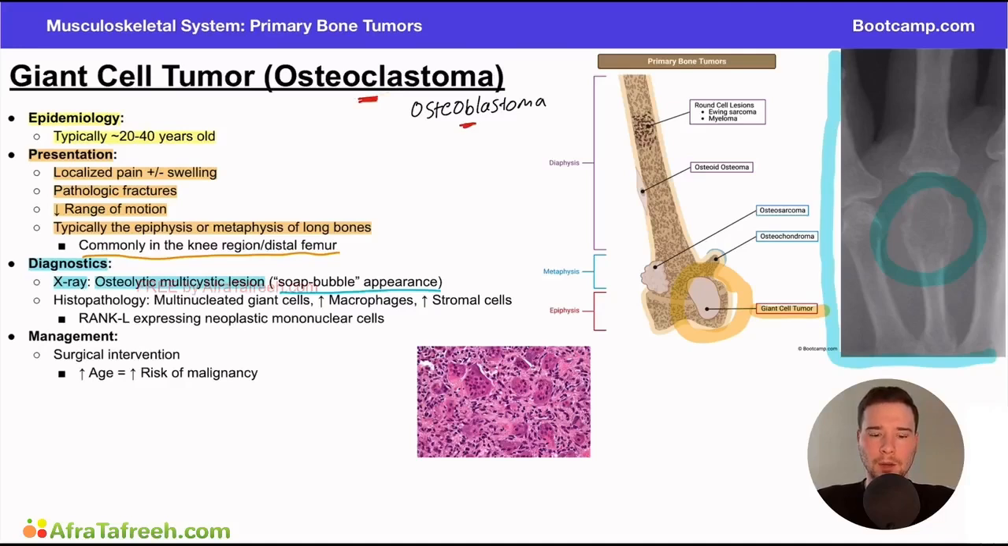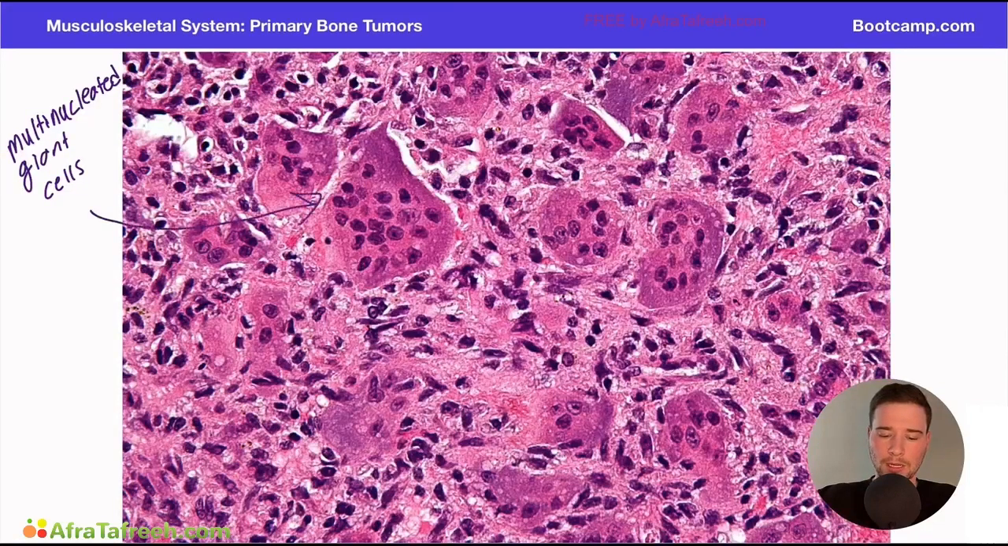Another key thing they like you to know for test day is about the histopathology here, and that we'll see multinucleated giant cells, increased macrophages, and increased stromal cells. So if you draw your attention to this image right here, we can take a closer look at what some of those findings might be. So if you look right here, you can see the classic finding of multinucleated giant cells. You can see a bunch of different nuclei in here. There's very dark purple, and this whole thing together is a multinucleated giant cell. And again, you can see another one right here. You can see another one right here.